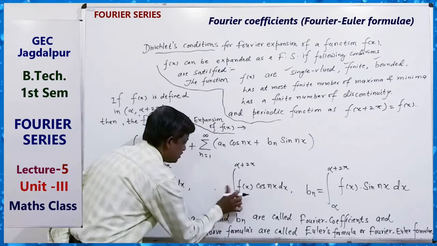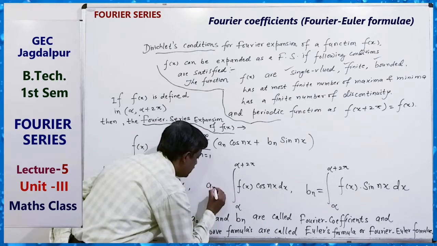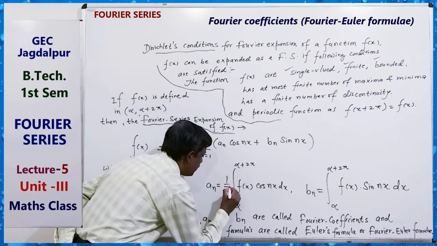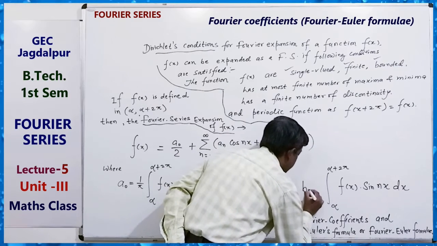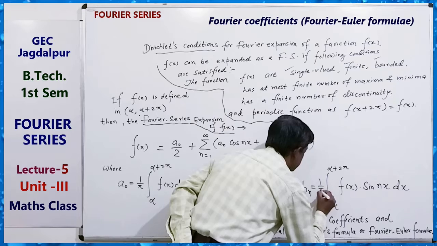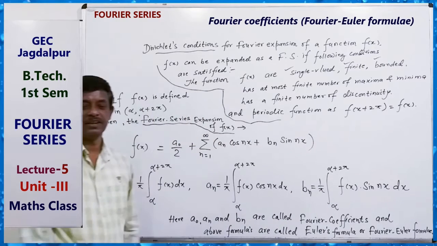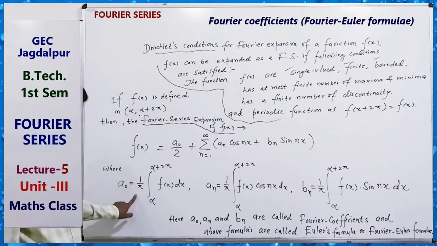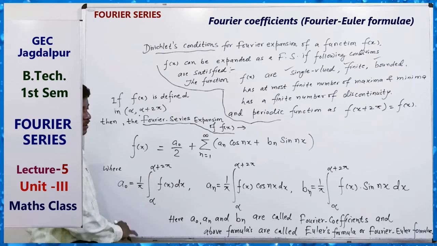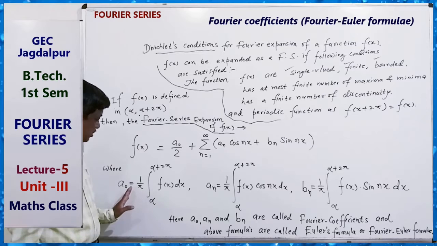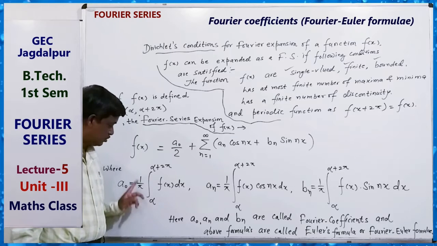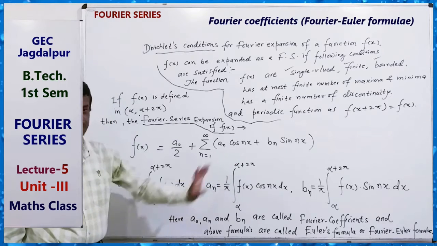An equals 1 by pi, Bn equals 1 by pi. Just remember this formula. I forgot this for writing. So 1 by pi, 1 by pi is there.